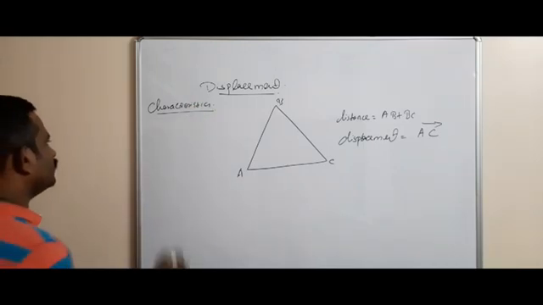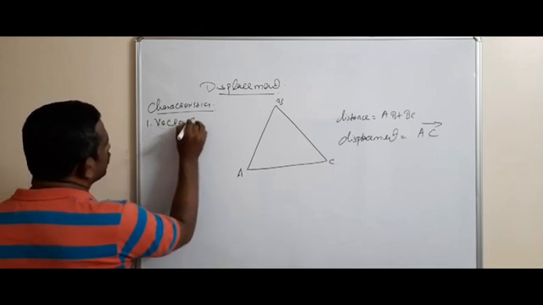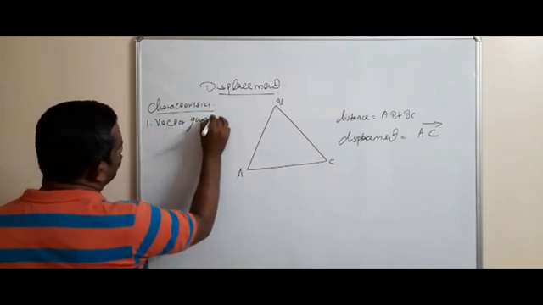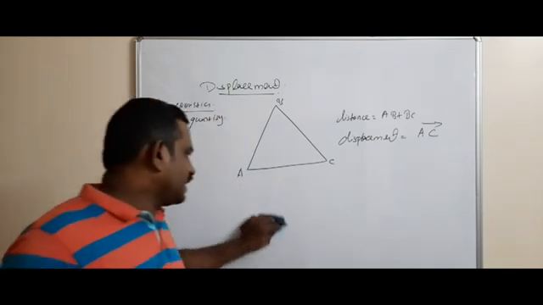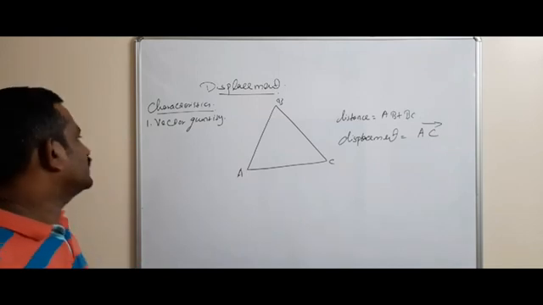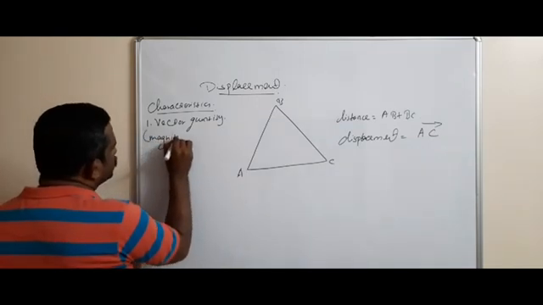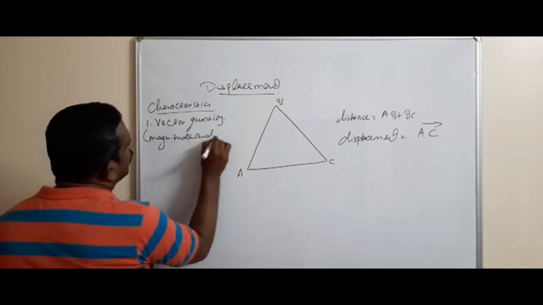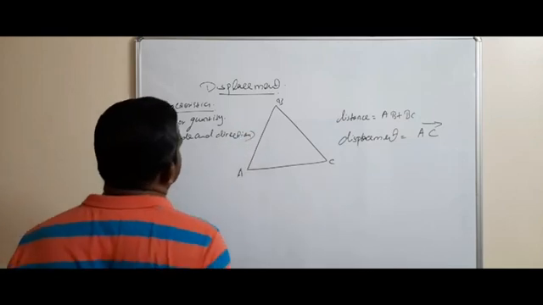Okay. The first point, it is a vector quantity. So the displacement has both magnitude and direction. Vector quantity means magnitude and direction. What is the meaning of that?